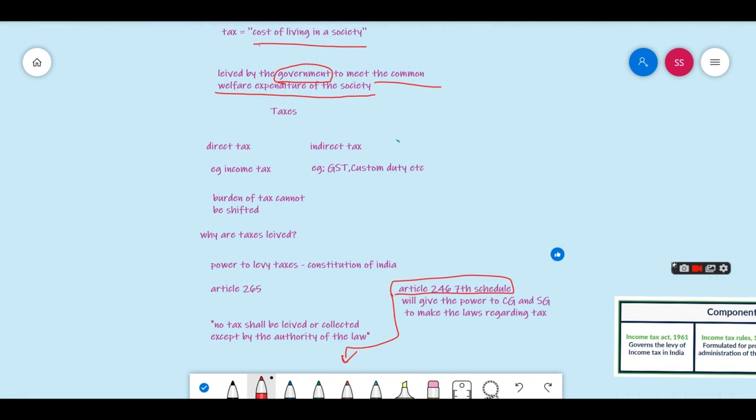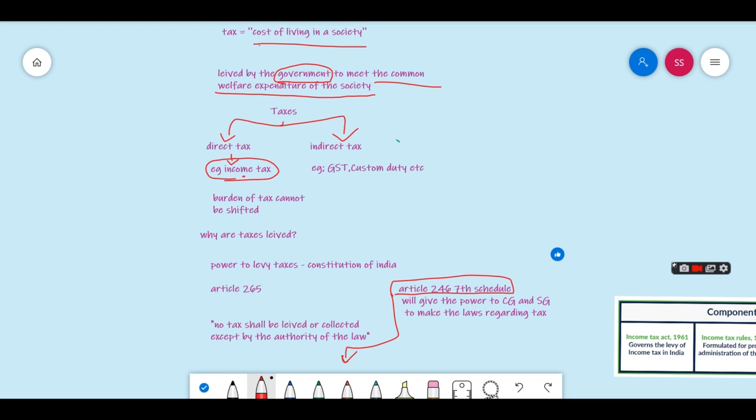Now, taxes are of two types. One is direct tax, another one is indirect tax. One of the main and significant direct taxes is income tax. This is the tax which is charged on the income. If your income is more, you have to pay more tax. If your income is less, you have to pay less tax.